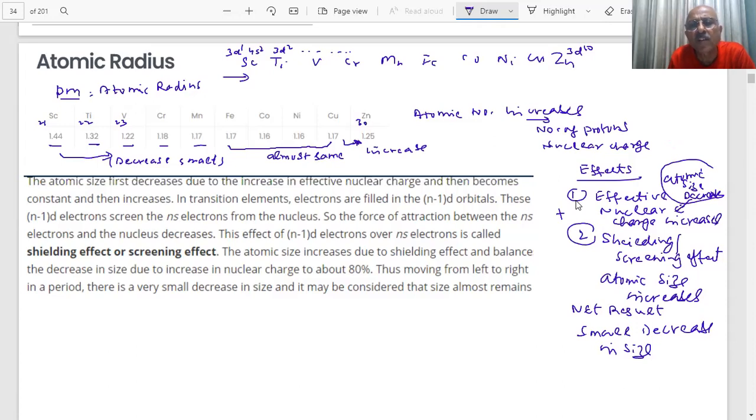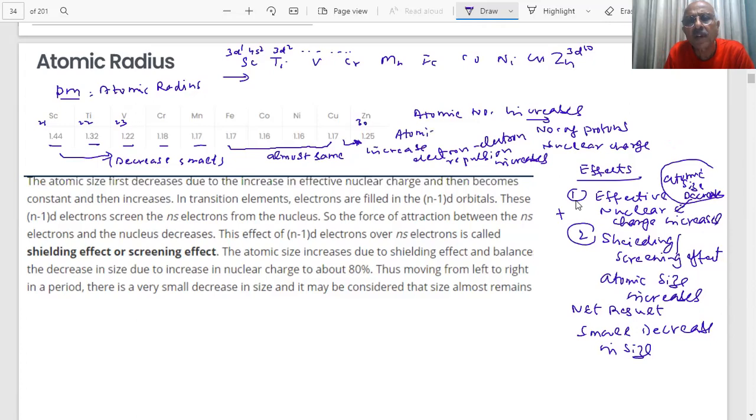Because here the screening effect, the electron repulsion, becomes large, as Zn is 3d10. Ten electrons repel each other. Therefore, there will be a larger screening effect, more than the attractive nuclear force, and there will be some increase in size. So you got my point, how we can explain these atomic radii.